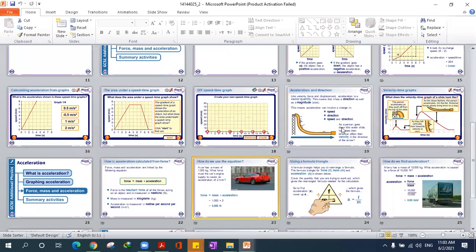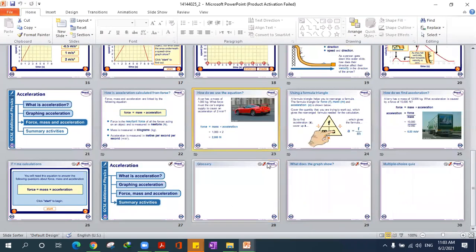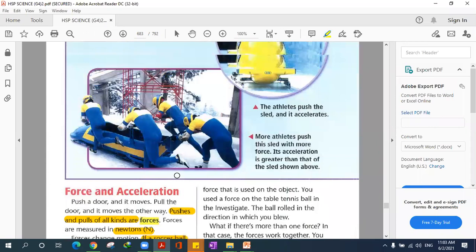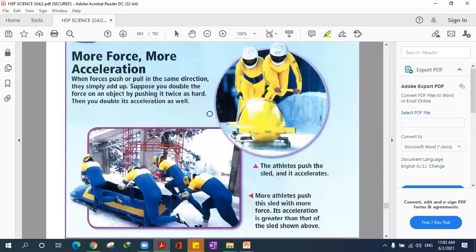Okay, guys. So again, forces are really important as they can increase or decrease the acceleration. We can say that forces cause acceleration. Like here, you can see two athletes and four athletes.